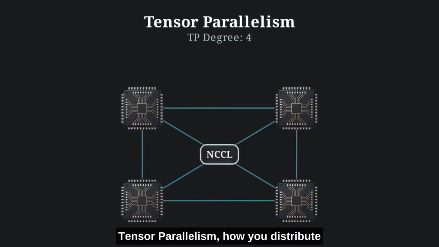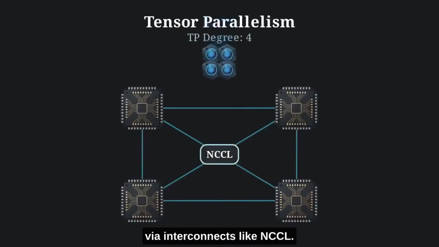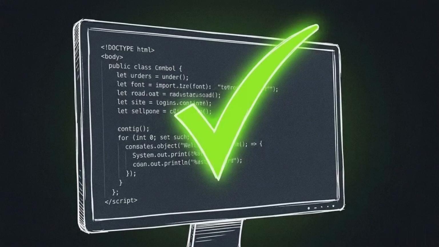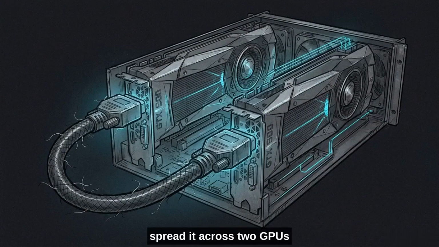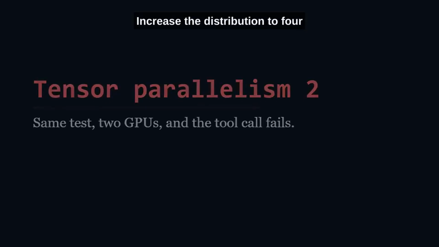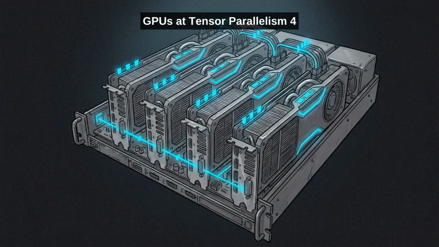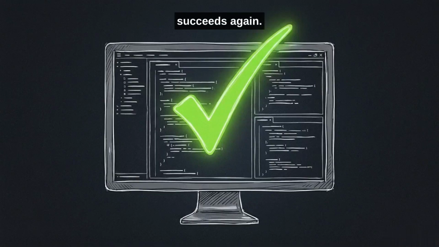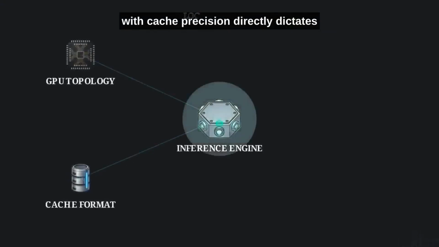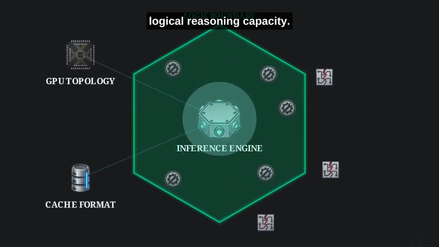The final physical variable is tensor-parallelism, how you distribute the workload across multiple GPUs via interconnects like NCCL. Running this identical test on a single GPU at tensor-parallelism 1 produces an acceptable and successful tool call. Take that exact setup and spread it across 2 GPUs at tensor-parallelism 2, and the tool call just completely fails. Increase the distribution to 4 GPUs at tensor-parallelism 4, and the tool call mysteriously succeeds again. The physical hardware topology, combined with cache precision, directly dictates the boundaries of a model's logical reasoning capacity.